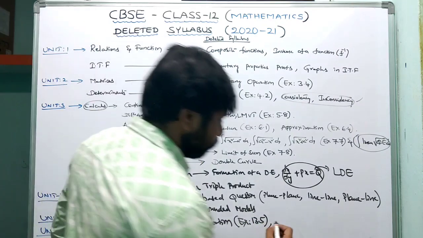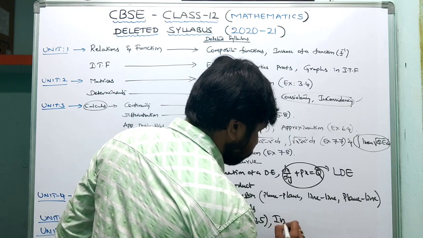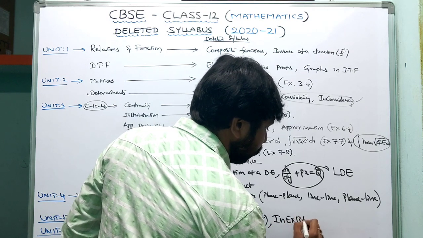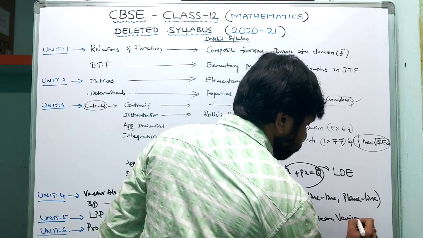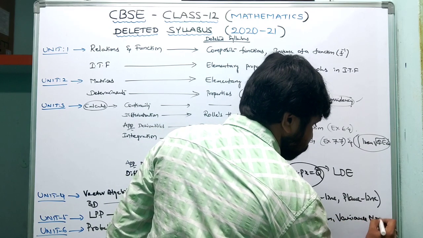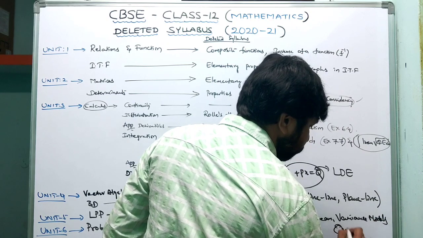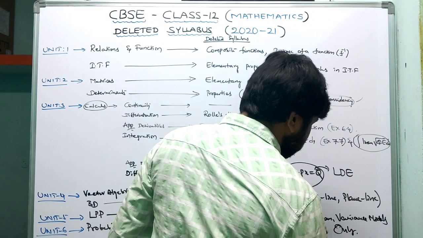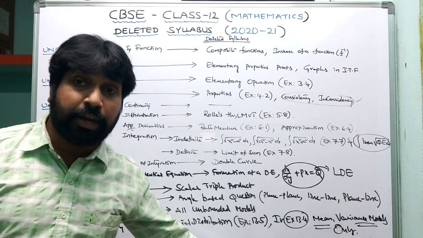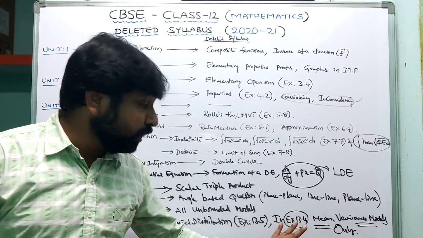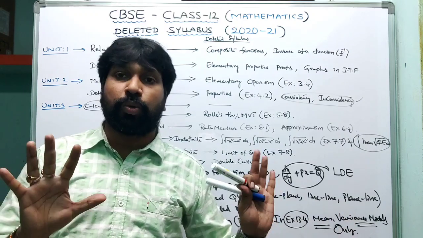And moreover, in exercise 13.4, only the mean variance models are deleted. The complete exercise is not deleted; the random variables exercise is there, and only mean variance models are deleted.